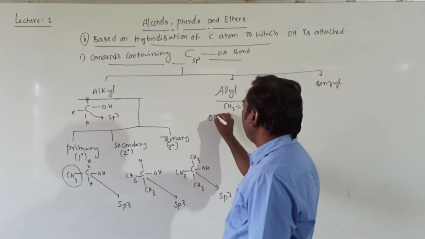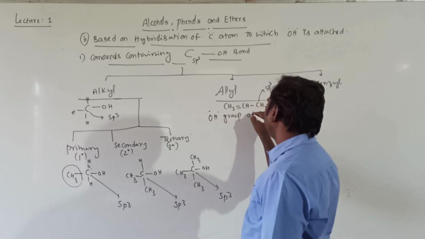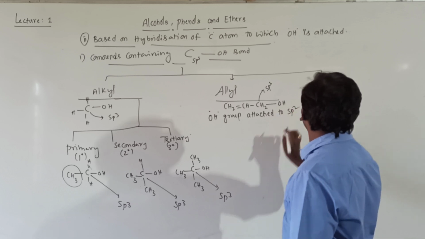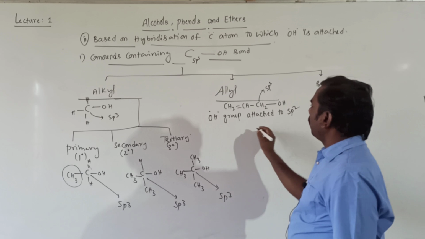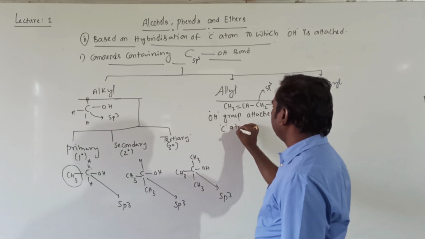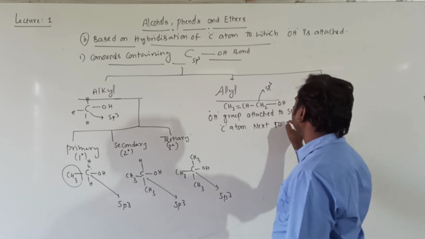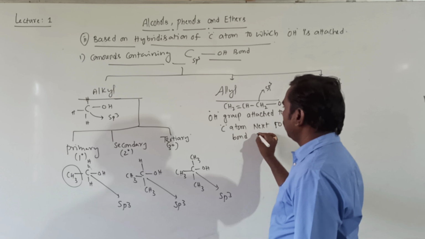Yes, the OH group attached to an sp3 carbon atom next to a doubly bonded carbon atom.